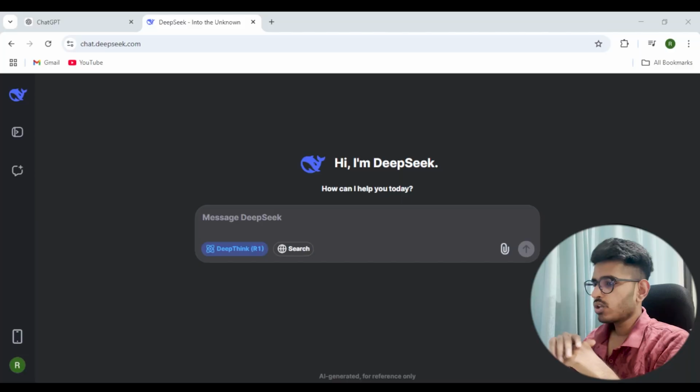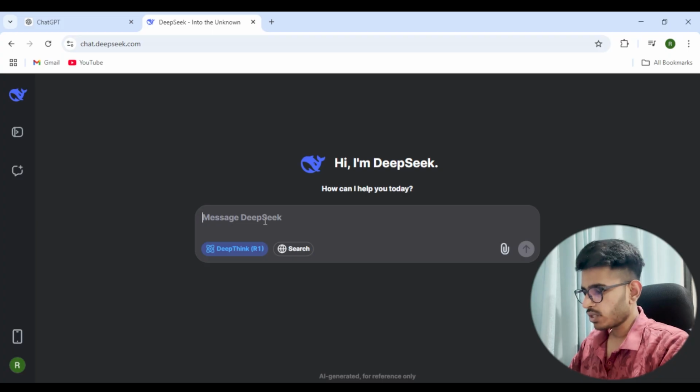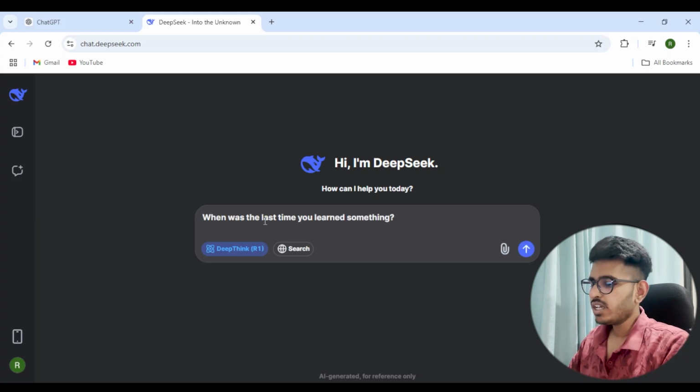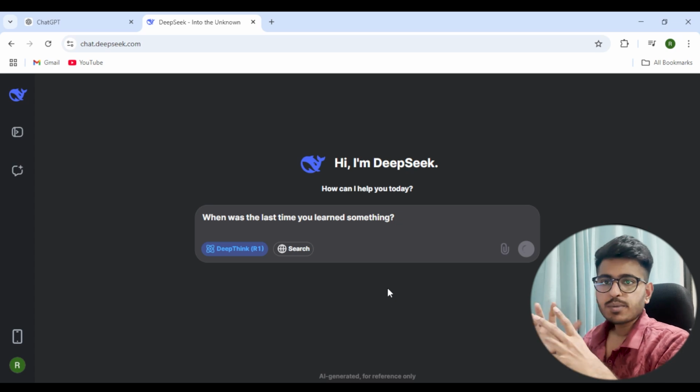So we'll be moving to our screen and experimenting some stuff. Okay, so here we are on the platform, that is DeepSeek chat interface. So if I have to use the new model, I'll have to first activate this Deepseek R1. Let's start off with a very basic query. I just want to know till what time it has been trained to. So we know that ChatGPT is trained till June of 2024.